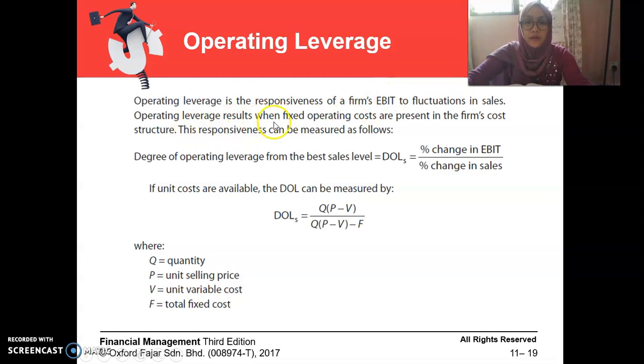Operating leverage results when fixed operating costs are present in the firm's cost structure. So this responsiveness can be measured as follows. How are you going to calculate the degree of operating leverage? Percent change in EBIT over percent change in sales. Or you can use this formula: degree of operating leverage equals quantity times (unit selling price minus unit variable cost) over quantity times (unit price minus variable cost) minus total fixed cost. You can also use this formula for operating leverage.